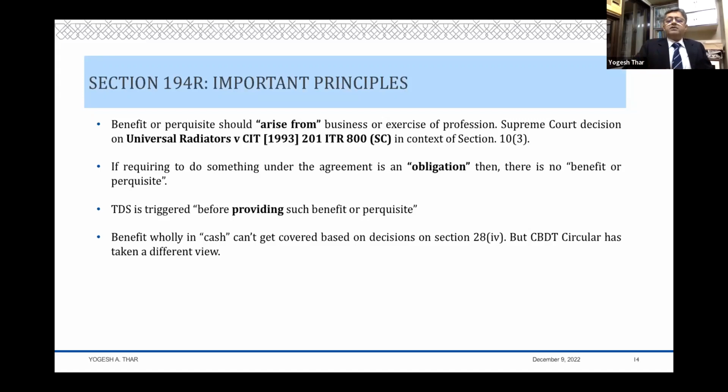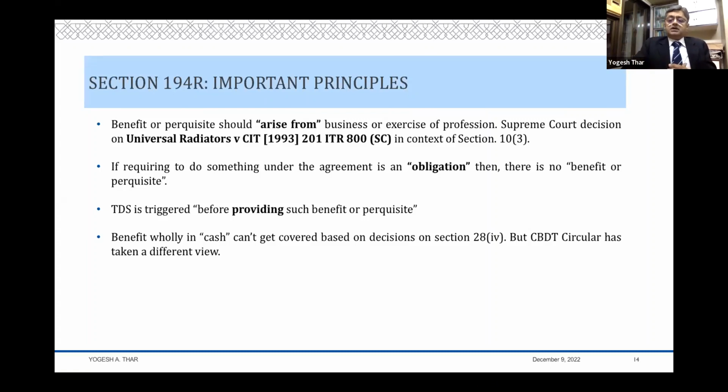This is also the principle which emerges from various dictionary meanings. If you look at what you mean by arise from, it actually means originate from. It is something like derived from in our ATI and ATIA cases. What is derived from? It is a first degree nexus. So it is almost synonymous with derived from. It has to be a first degree nexus. If there is something in between, then it cannot be regarded as arise from. If it's something incidental, it cannot be regarded as arise from. So this is one principle.